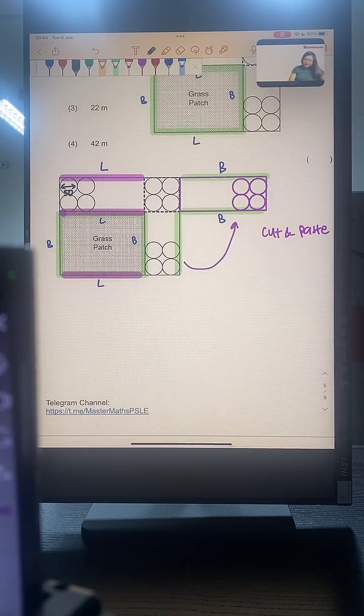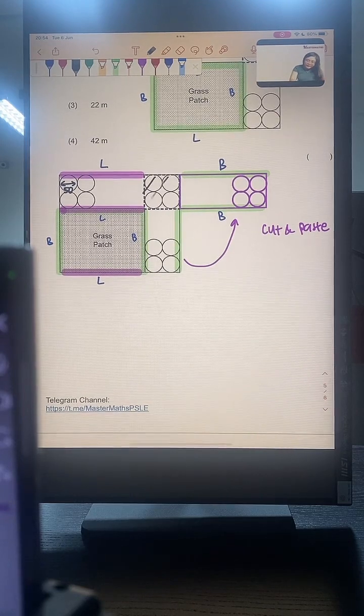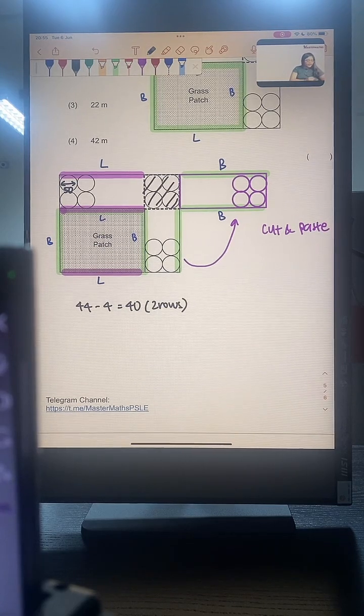So if I have 44 circular tiles, I cut away this portion that I'm not interested in. 44 minus 4 tiles, I will get 40 tiles. 40 tiles is both in the top and the bottom, so I have 2 rows. To find how many tiles are in the top, I can just take 40 divided by 2 to give me 20.